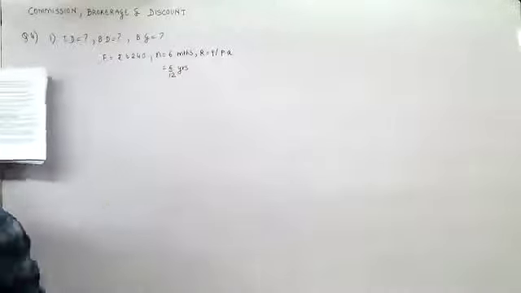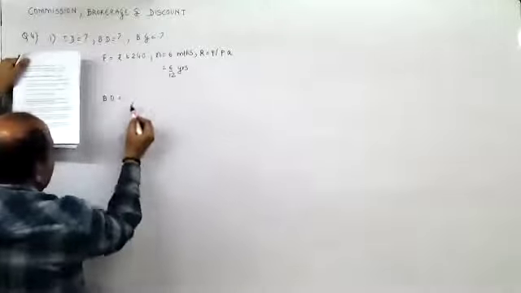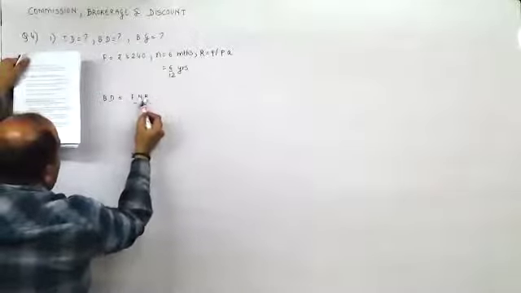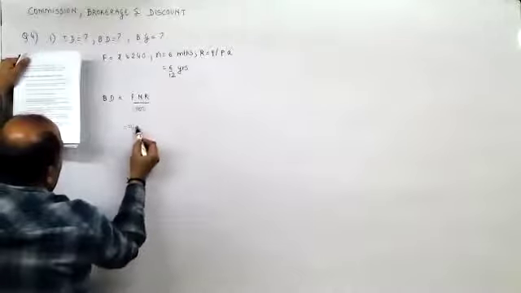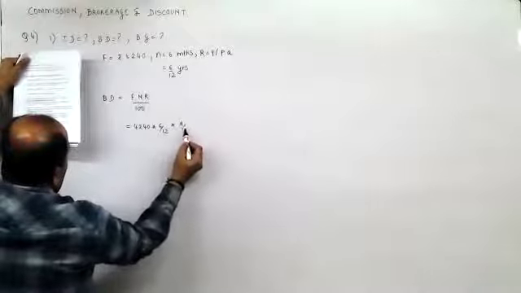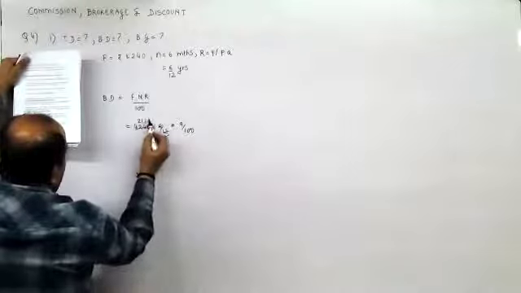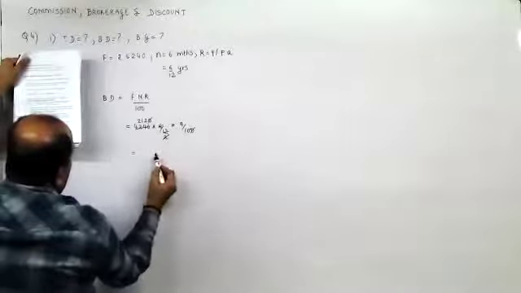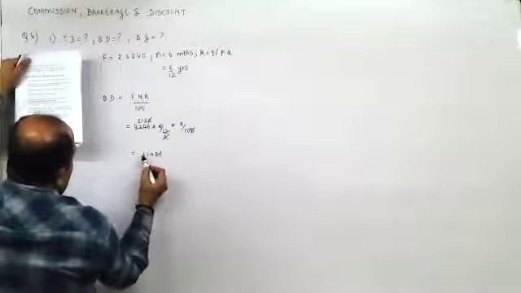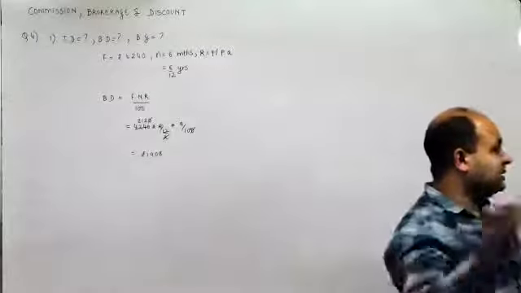Now, from the face value, you can get the banker's discount. How would you get the banker's discount? Banker's discount is face value into N into R upon 100. It is 4240 into 6 by 12 into 9 by 100. So 6 twos are 12, this would be 2120. 12 nines are 108. 9 twos are 18, 190.8.